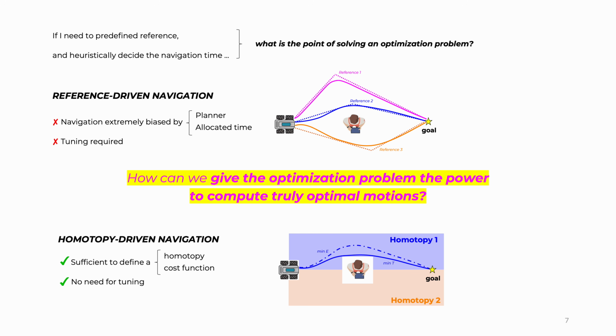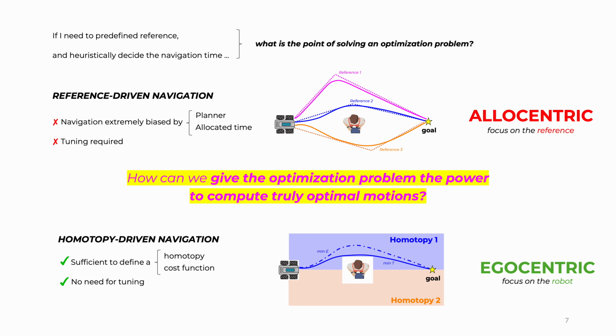Another way to see this is that reference-driven navigation sets the focus on an external reference, and thereby is allocentric. On the other hand, homotopy-driven navigation sets the focus on the robot itself and the actual task that we want to achieve. For this reason, we can denote it as egocentric.